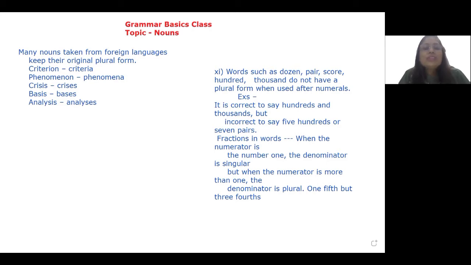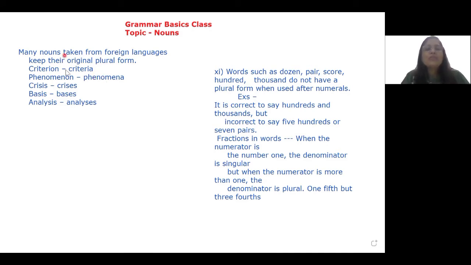Because I am teaching nouns today, I have brought some nouns which have been taken from foreign languages. And when they have come from other languages, they have kept their original plural form. So they form plurals in an unusual way. Many times, these are also the areas where errors are hidden.